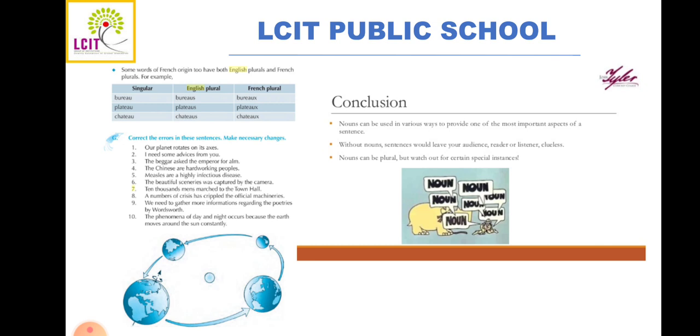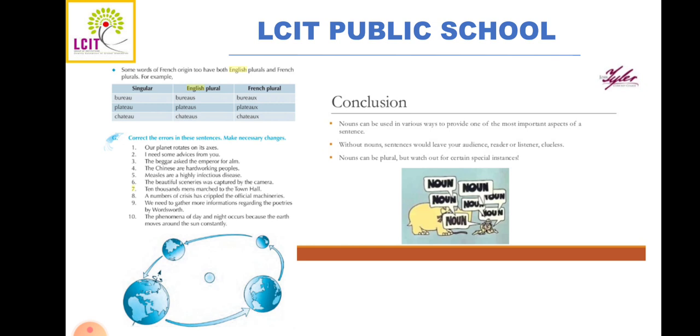Like before, when I told you the definition of noun, I said that Jacob is a good athlete. What is the noun here? Jacob. If I just say "is a good athlete," what do you understand by that? You are clueless. You might be thinking, who is the good athlete? You want a noun over there, right? In that same way, without a noun, the sentence is clueless, means there is no meaning to it.